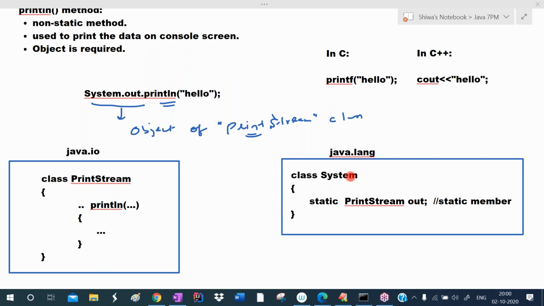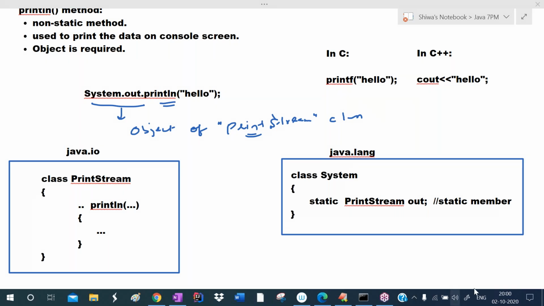But this out is also a member of another class. That class name is System. Now, is this a static member or a non-static member? It is a static member. So an object is not required, but we use the class name. For a static member, an object is not required, but we use the class name. In which class is this out member defined? In System. So that's why we write System.out. Now System.out is the object of the PrintStream class. With the help of the object, we are calling the println method. So object name dot method name.